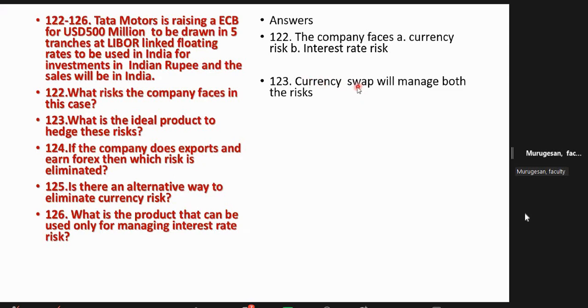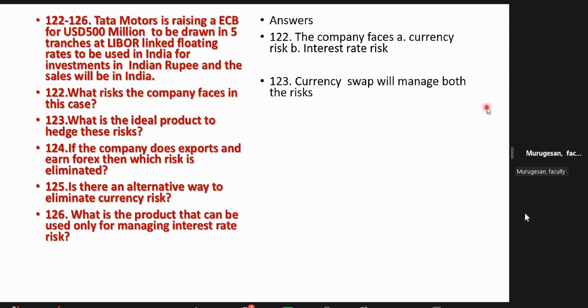Currency swap. What is currency swap? It will manage both the risks simultaneously. Because this is a Reliance Tata Group, they are doing the same tricks. They will raise a foreign currency loan at a cheaper rate, and they will not undergo floating rate. They will not undergo any risk. They will swap it for fixed rate, and they will swap it for rupee. When they swap it for rupee, my exchange risk is eliminated.